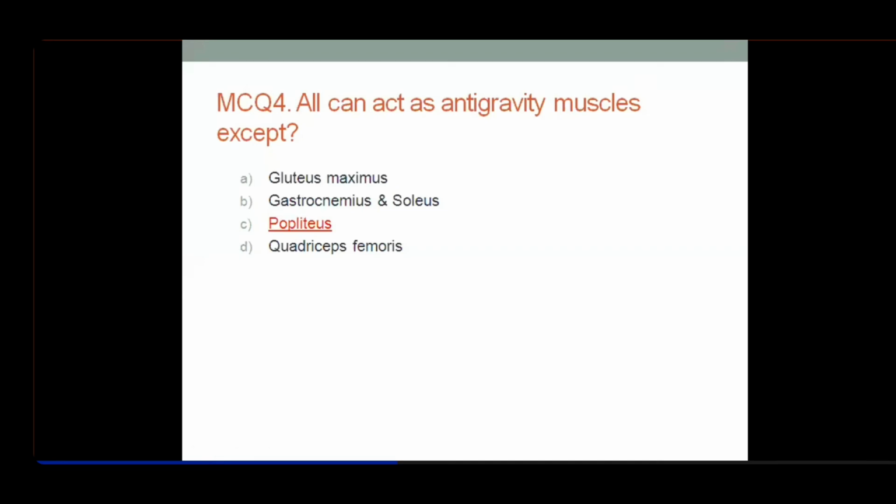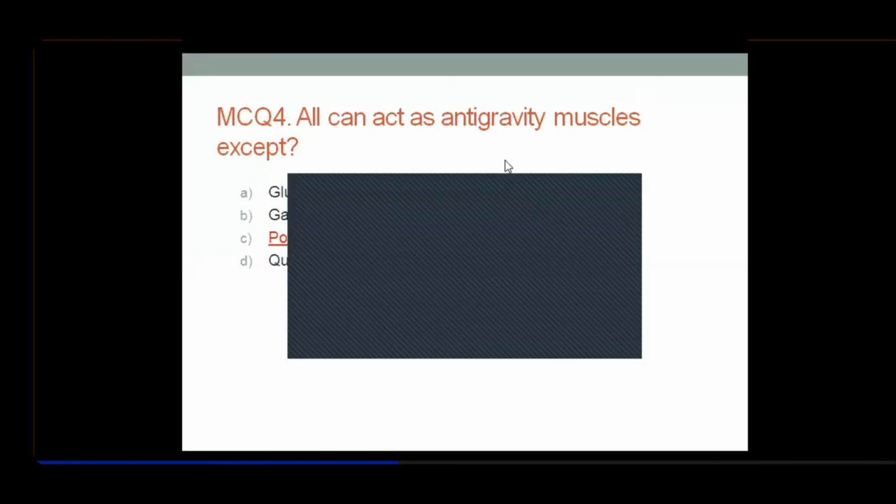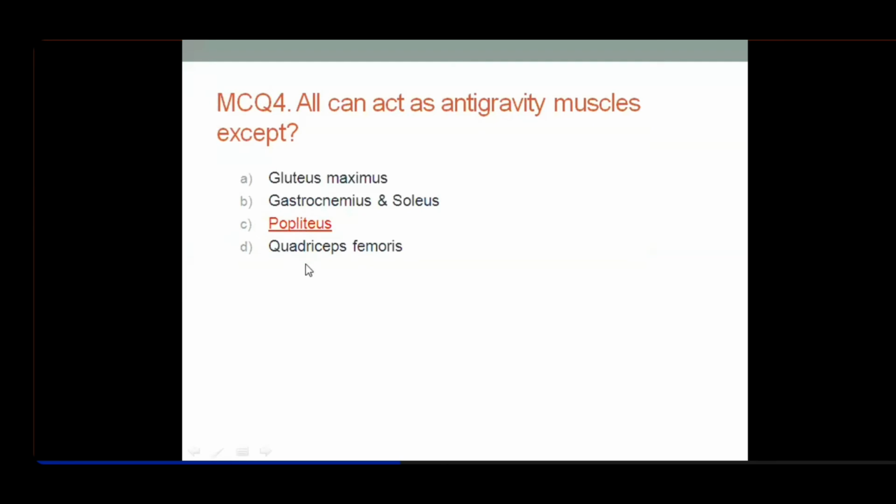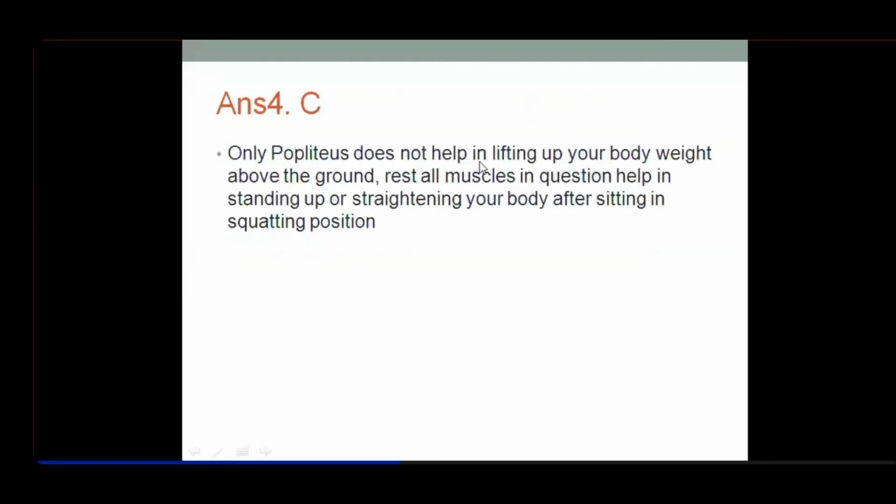Popliteus is the key muscle of the knee joint, which helps to unlock your knee joint. And unlocking happens when, from standing, you plan to sit down. There is lateral rotation of the femur over the stable tibia, and that is called unlocking, which is brought about by popliteus. Okay, so the answer here: only popliteus does not help in lifting up your body weight above the ground.